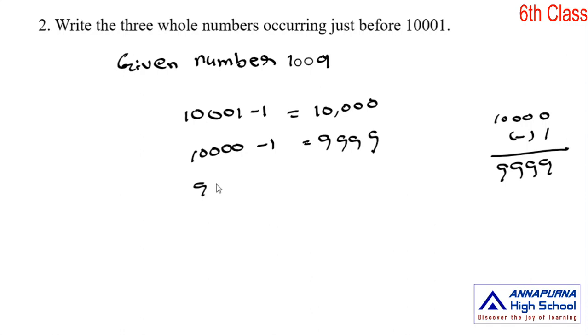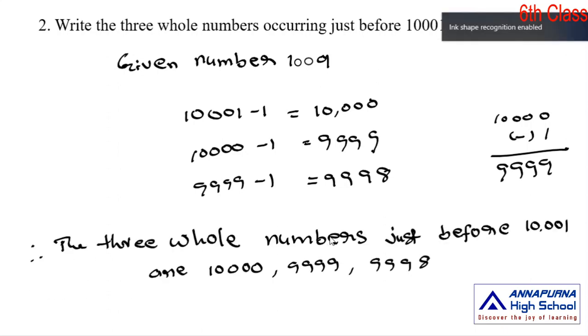We subtract 1 from 9,999. 9,999 minus 1 is 9,998. The three whole numbers just before 10,001 are 10,000, 9,999, 9,998.